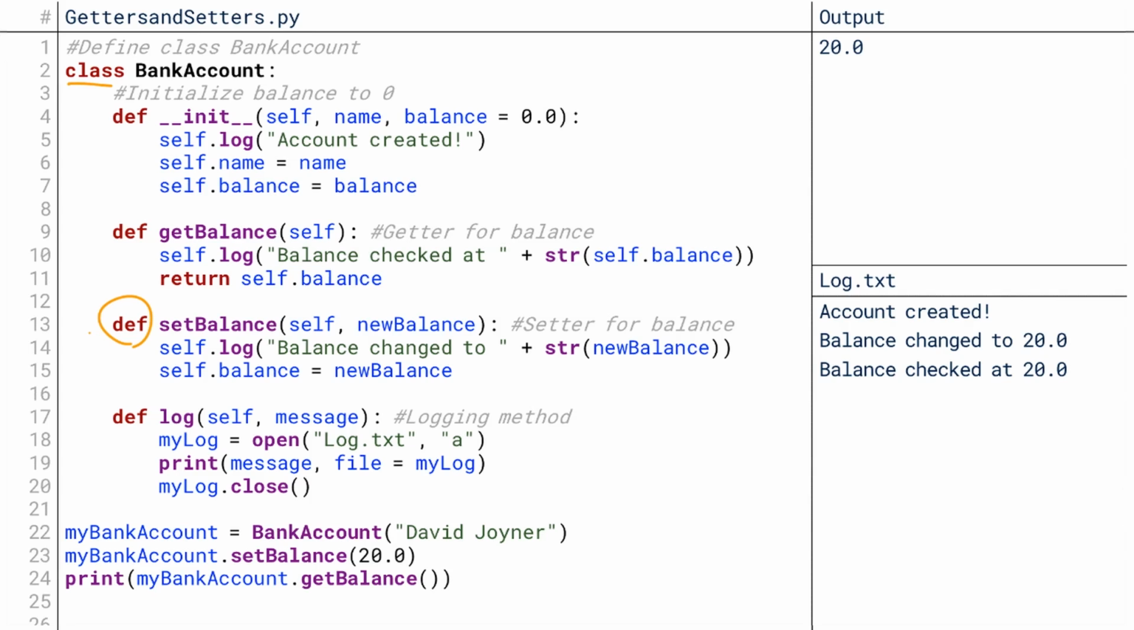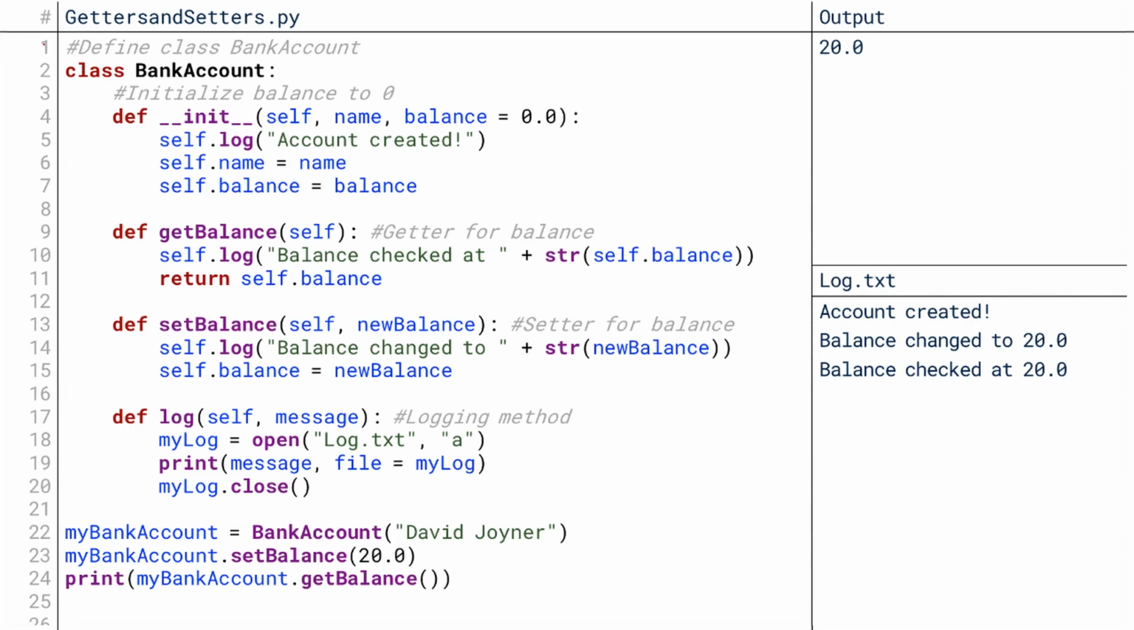Third, I'll create a setter, which does effectively the same thing as the getter, but instead of returning the value, it sets the value equal to a new balance. And it also logs that as well. And then fourth, I'll create that actual log method. That log method will take as a parameter the message to be logged, and its operation is to automatically open my log, print the message to that log, and then close that log. So every time an account is created, or the balance is checked, or the balance is changed, those operations will get logged to my log file. That's the value of getters and setters. I can do more than just give access to the variable or change its value.